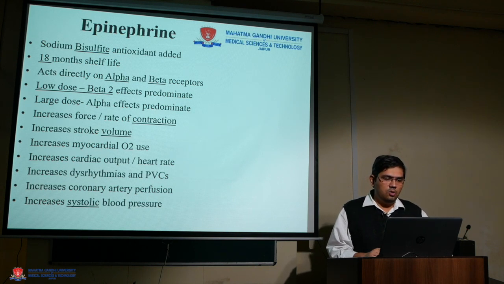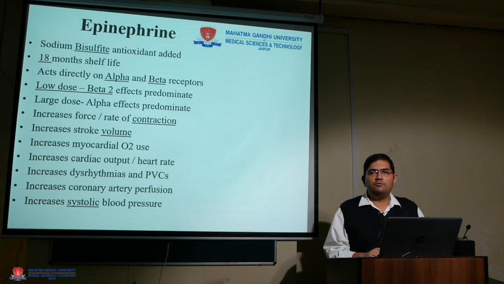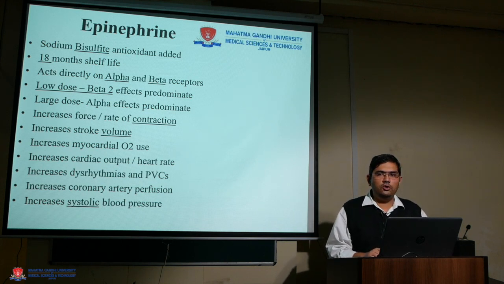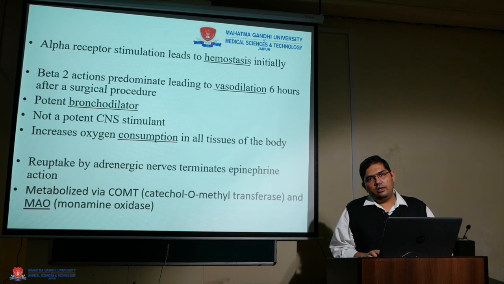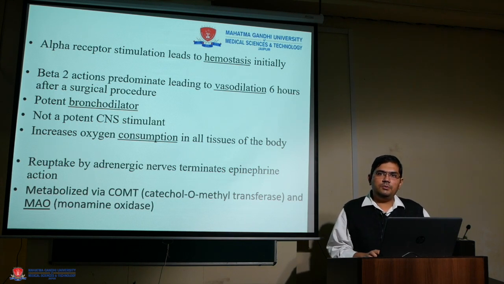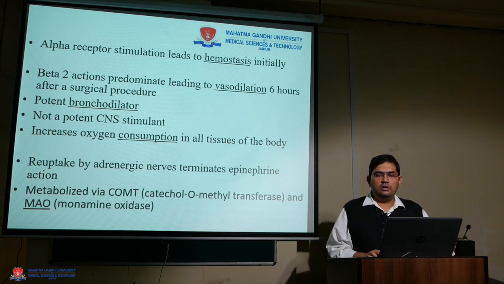In low dose predominantly beta effect, in large dose predominantly alpha effect. In systemic actions, it increases the force and rate of contractions, stroke volume, myocardial oxygen use. It increases the systolic BP, coronary artery perfusion gets increased. So these are the good points regarding epinephrine. So initially in a local injection, when its concentration is high, it acts through the alpha receptor on the vessels and it gives us hemostasis or vasoconstriction.